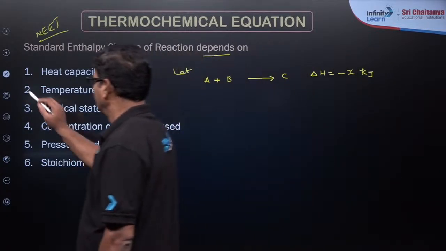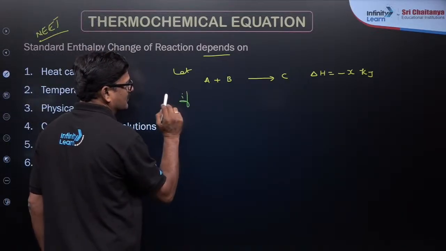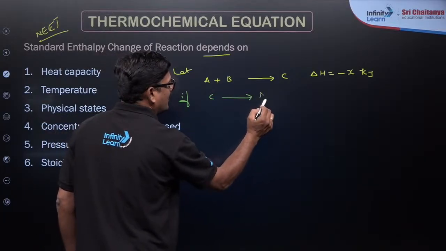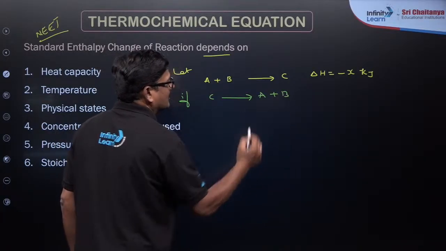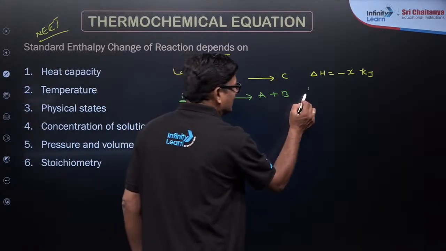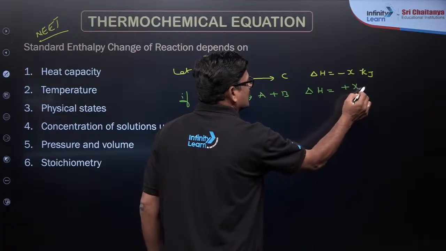So if the reaction is given in the reverse way, C gives rise to A plus B, right? C gives rise to A plus B. So its delta H value will be plus x kilojoules.